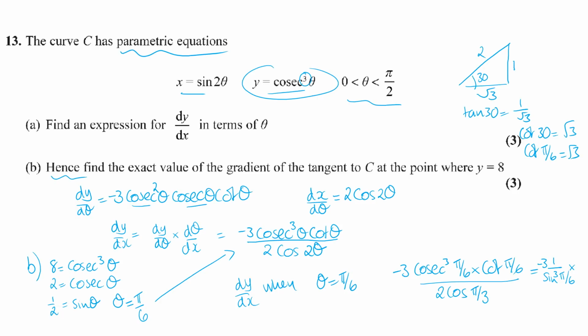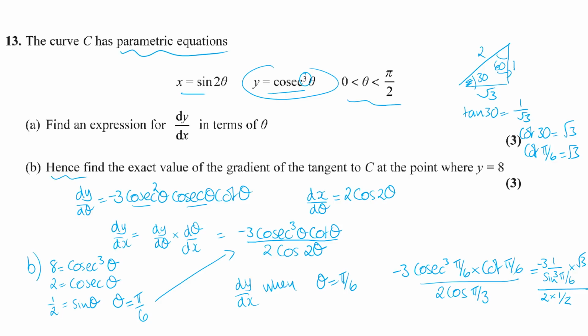So that's just going to be times by cot 30, which is root 3, all over 2 cos of 60. Well, if this angle here is 30, this is 60, and cos is adjacent over hypotenuse, so cos 60 is a half, and we've got 2 times a half, which on the bottom is just going to be 1.